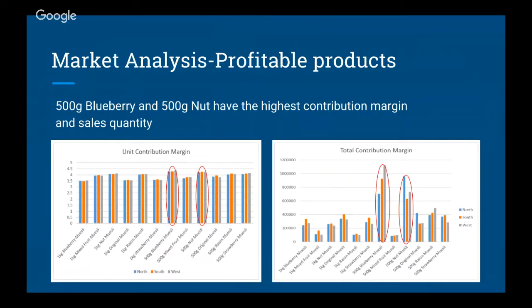Also, 500-gram strawberry, raisin, and 1 kilogram nut have about $4 unit profit. The second picture is the total contribution margin, which shows a big difference. The reason is the different sales quantity. 500-gram blueberry and nut have the highest sales quantity, so they generate the highest total contribution margin. Therefore, they are definitely the most important products of our company.